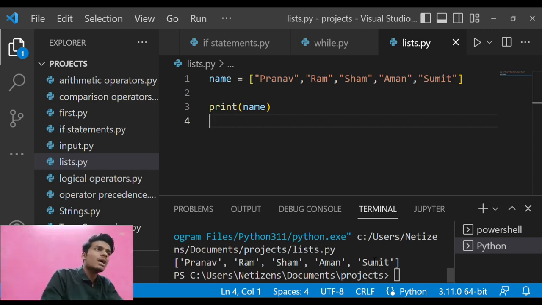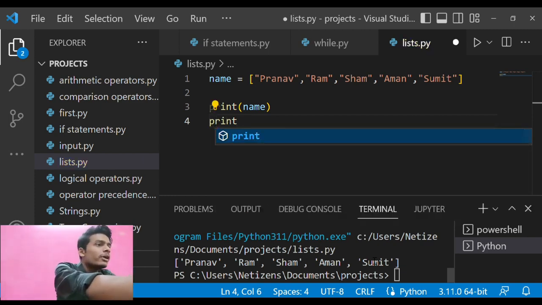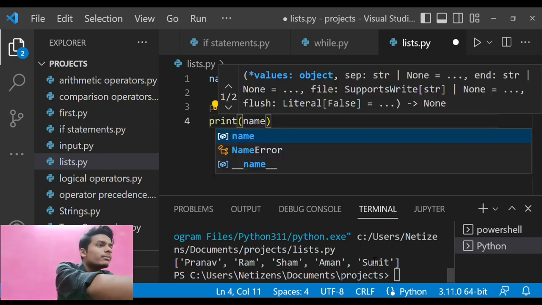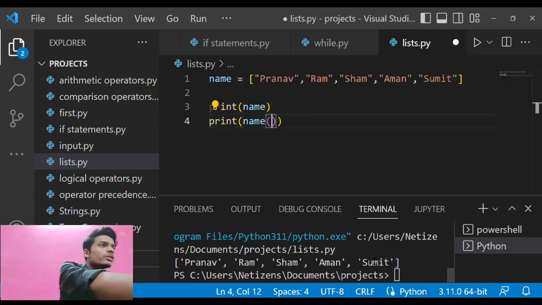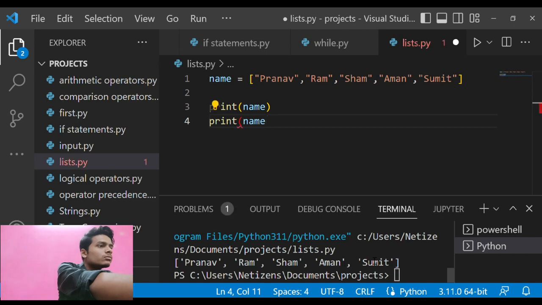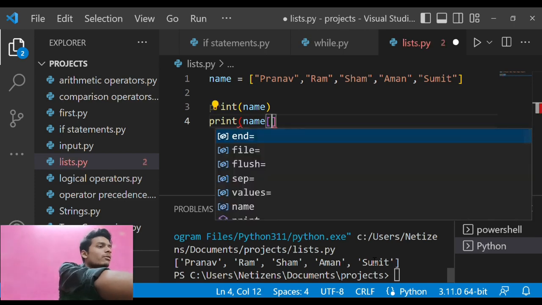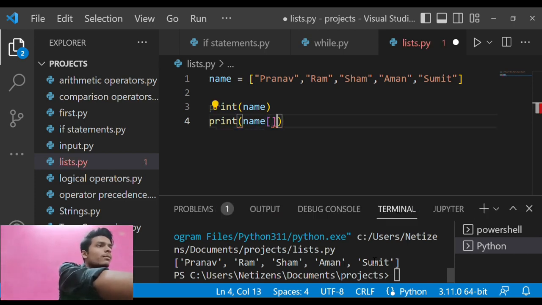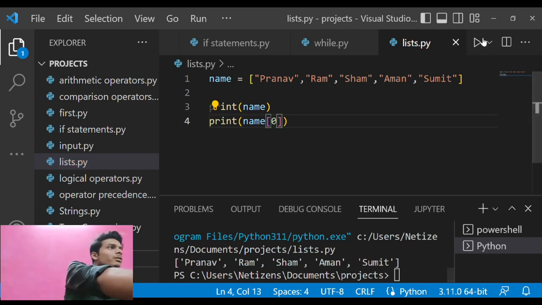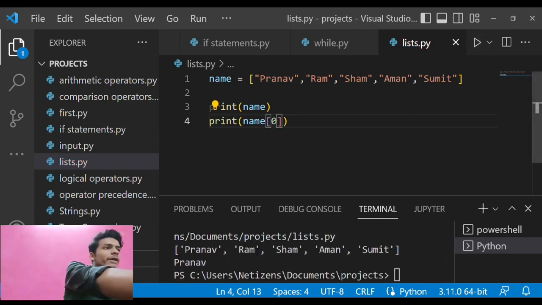Suppose I want to write the name of the person who is at number 1. I can write the variable name, then in brackets enter his number. I will type 0 because in Python the numbering starts from 0. It will print Pranav, that is my first name.